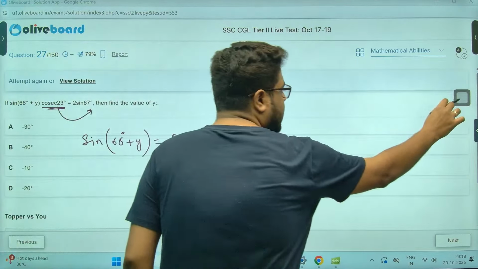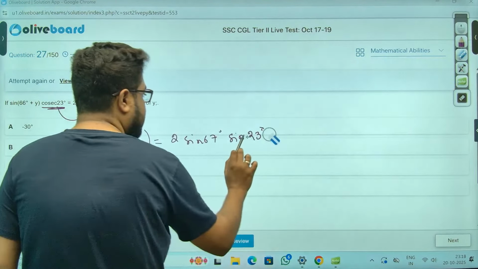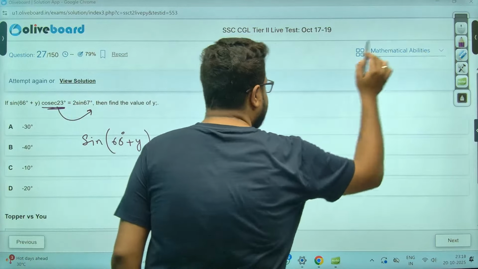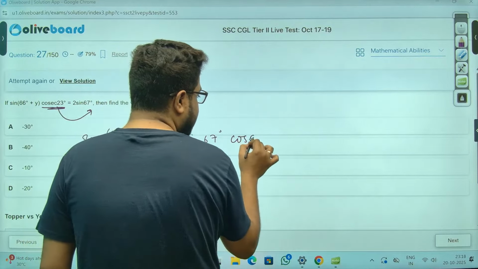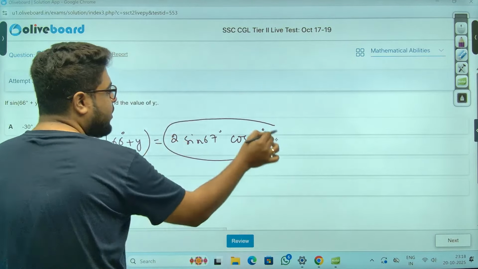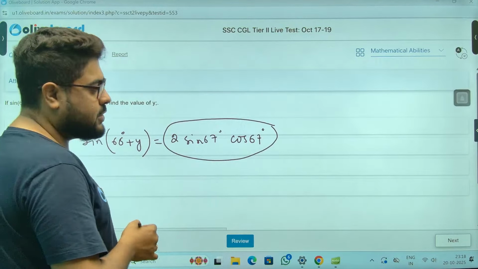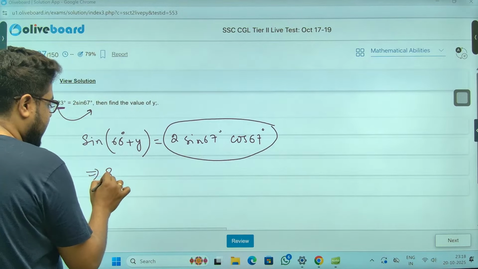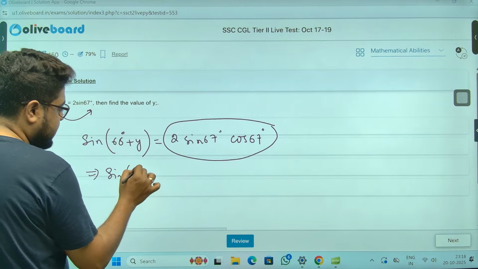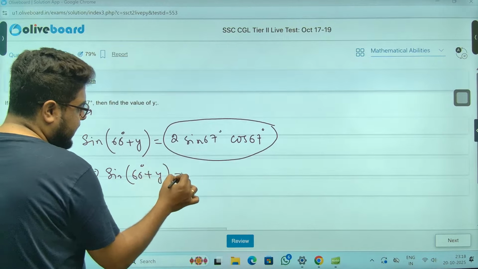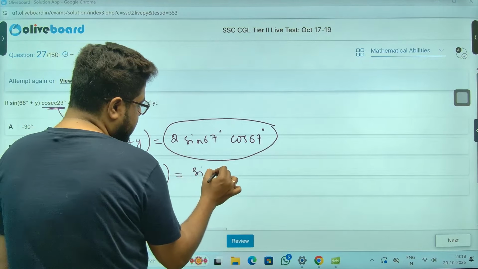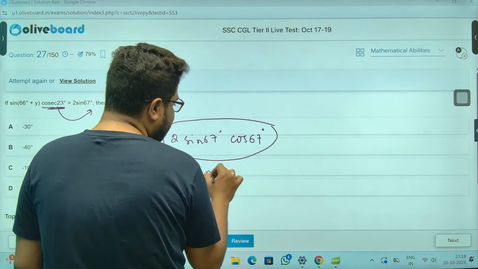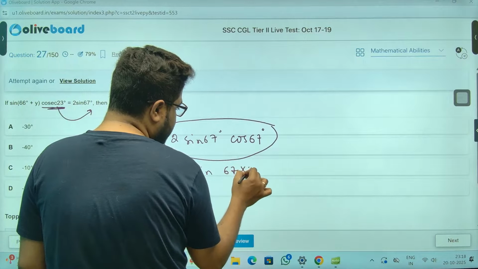Sine 23 I can write as cos 67. Sir, you see, this is the formula for 2 sine A cos B. So sine 66 plus y is equal to sine 67 into 2, sir.